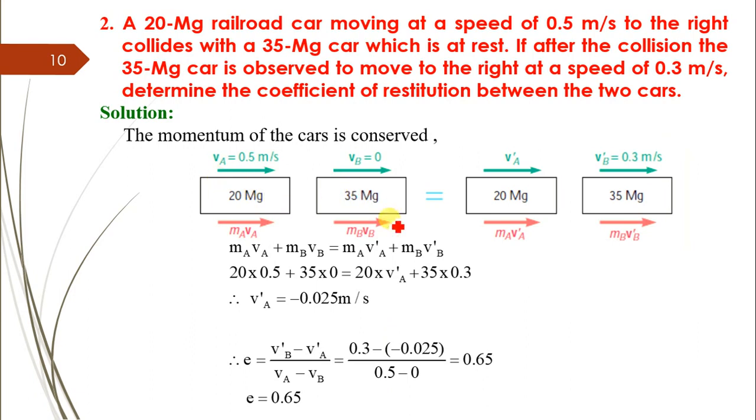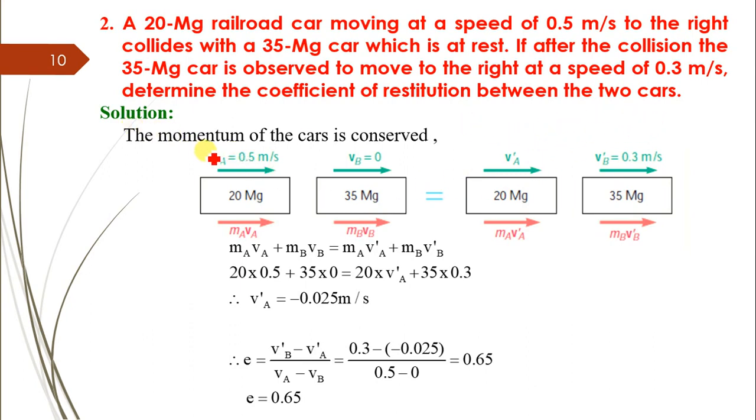Second, a 20 Mg railroad car moving at a speed of 0.5 meter per second to the right collides with a 35 Mg car which is at rest. So here this car is moving with 0.5, this car is at rest. Then after the collision, the 35 Mg car is observed to move to the right with a velocity of 0.3 meter per second. Determine the coefficient of restitution between the two cars.